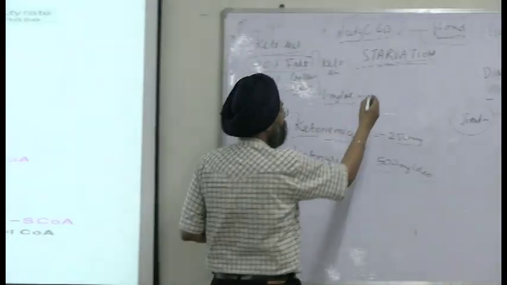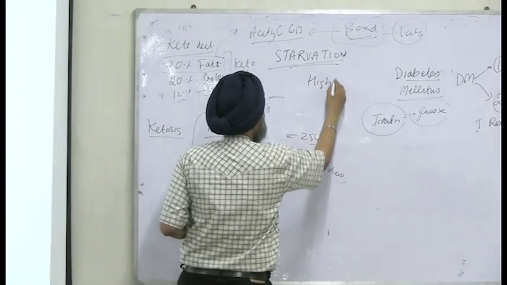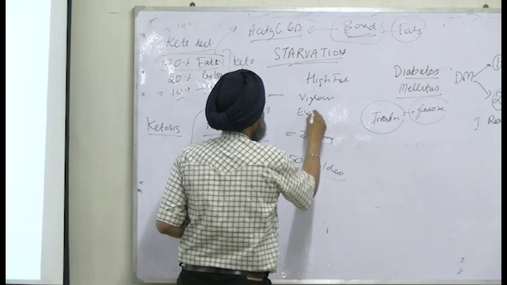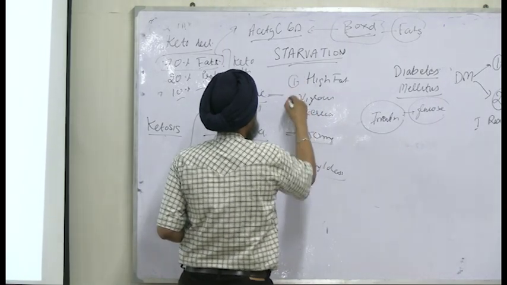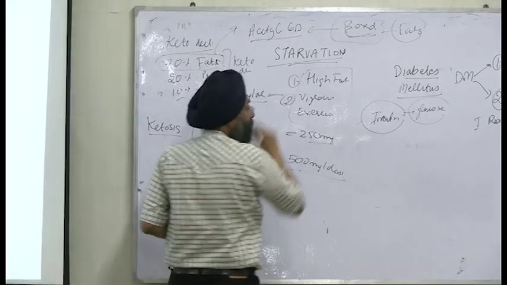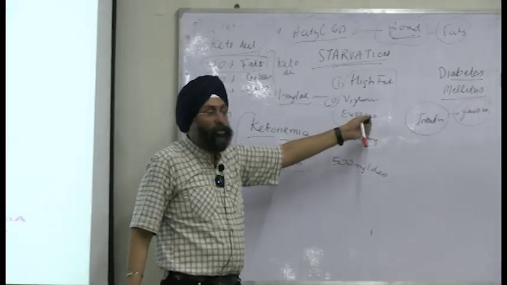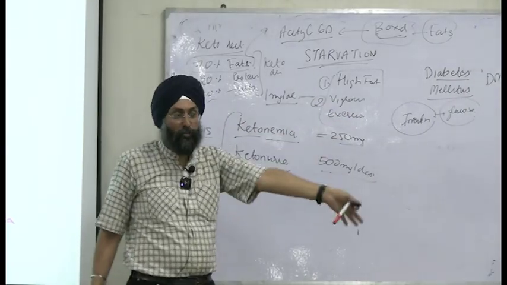And what is non-pathological ketosis? Diabetes or starvation is a pathological condition. Tell me a non-pathologic ketosis example. It is done during this diet. You are eating high fats and doing vigorous exercise. This is an example of non-pathological ketosis, right? Why are you doing it? Because you want abs. You are going to shoot a movie or something else.